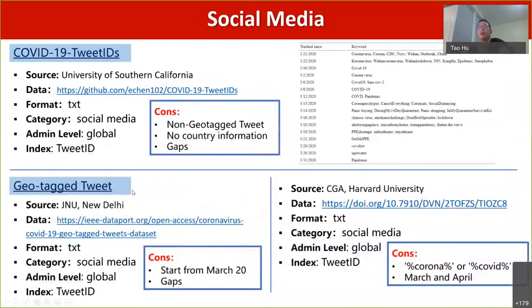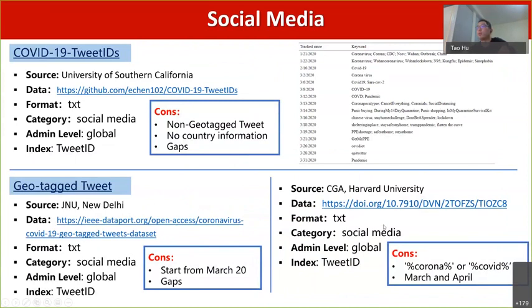And we have collected two different kinds of Geotagged Tweets. One is from New Delhi. This data set started from March 20. However, there are some gaps in this data set. It means there is some data missing in this data set.